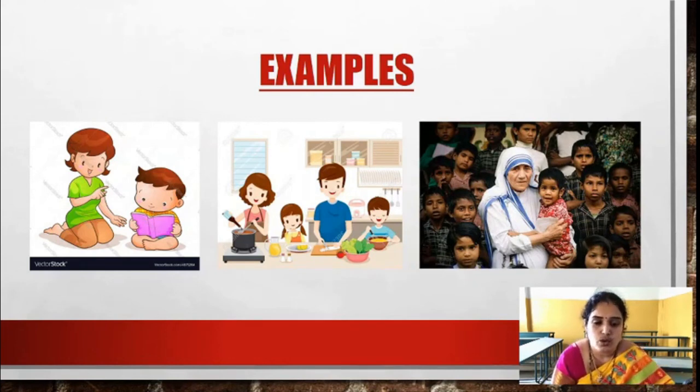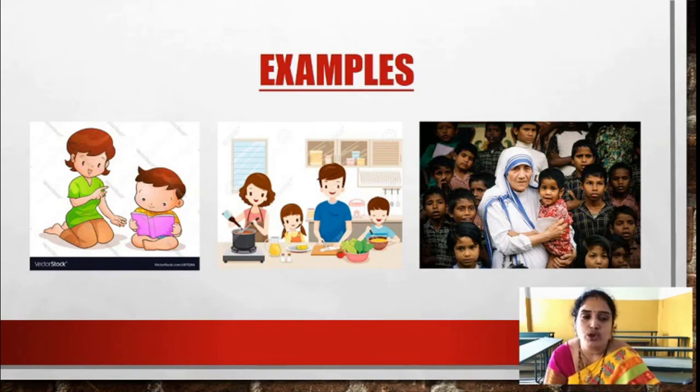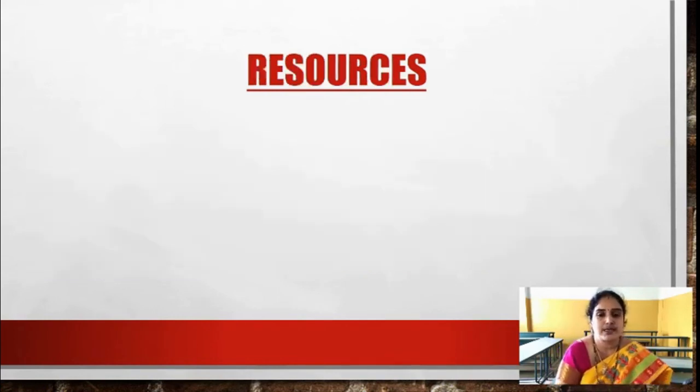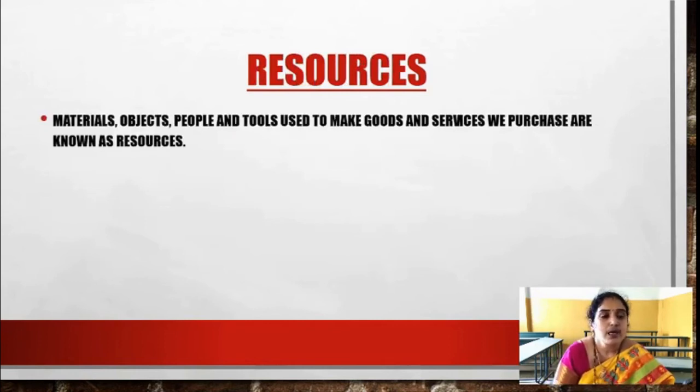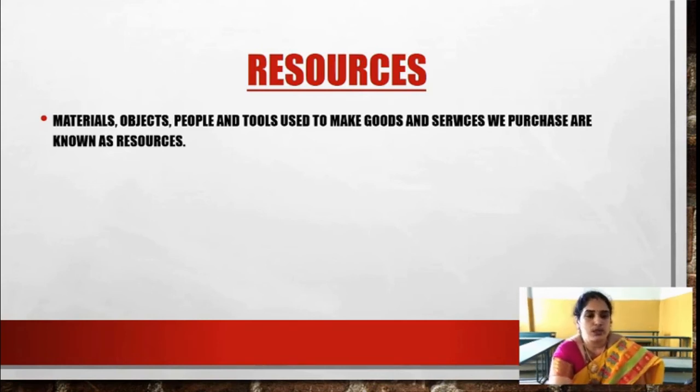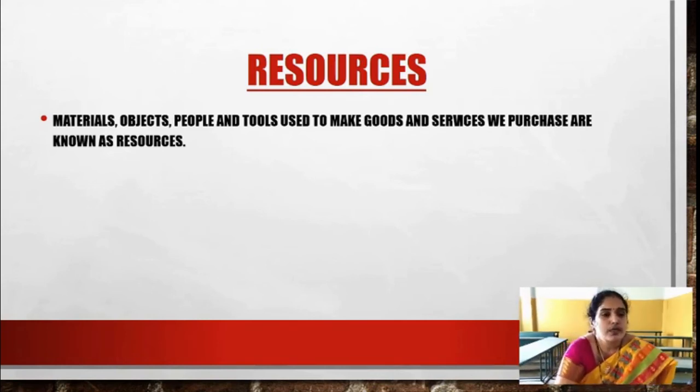Next we come to resources. Now what are resources? Materials, objects, people and tools used to make goods and services we purchase are known as resources. So whatever objects, materials, raw materials, tools, labor, people, all that we are using in order to produce goods and services are called resources. We are purchasing these goods. So these are called resources.